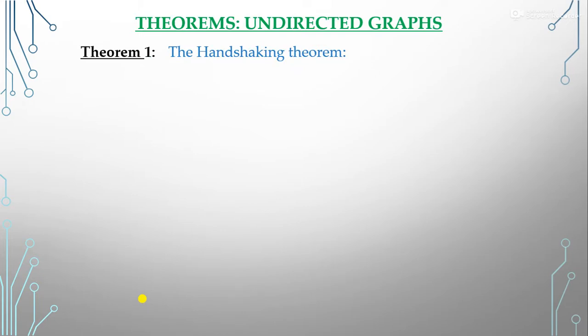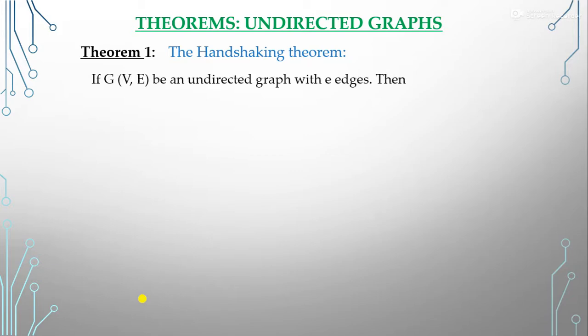So what does the handshaking theorem state? If we have a graph G, where V are the vertices and E are the edges, and this theorem is for the undirected graph, and we denote the number of edges by small e, then it says that 2e is equal to the summation of the degrees of all vertices.